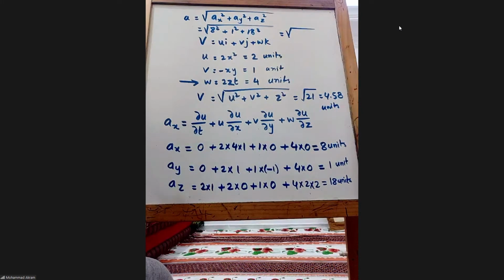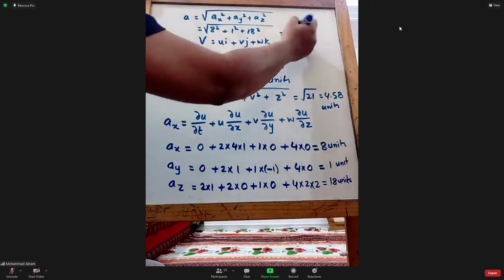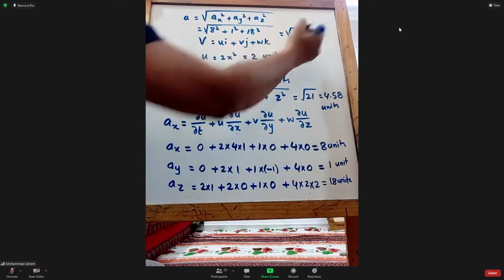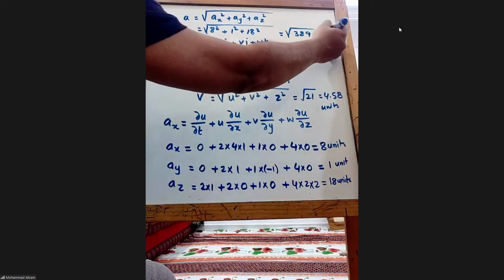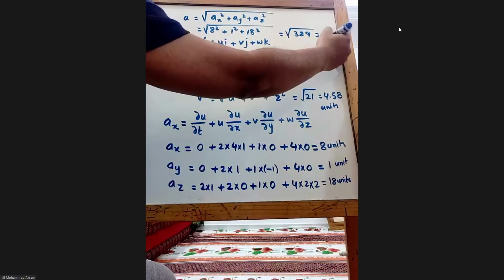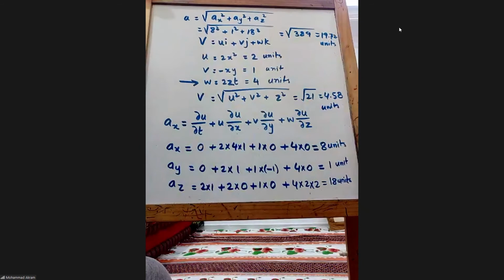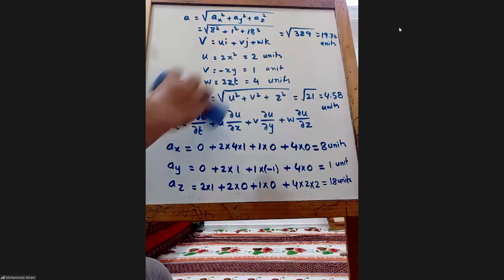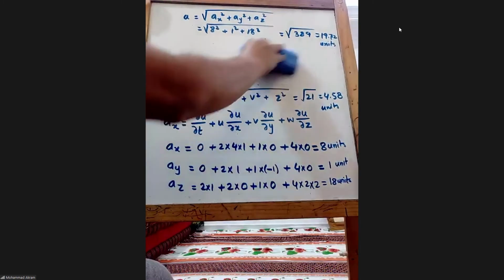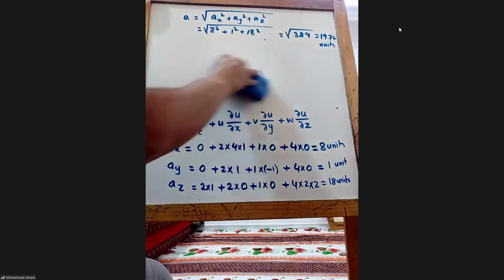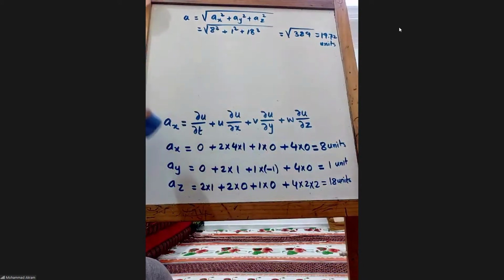How much is it? Square root of 389. So around how much? 19.72. Yes, 19.7 units, because it is more than 361 and less than 400, so it will be around 19 plus. So this is acceleration. We have not discussed this calculation in the morning.